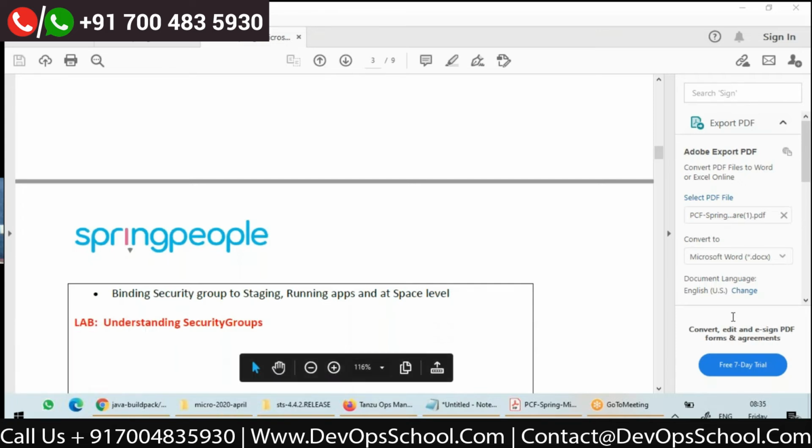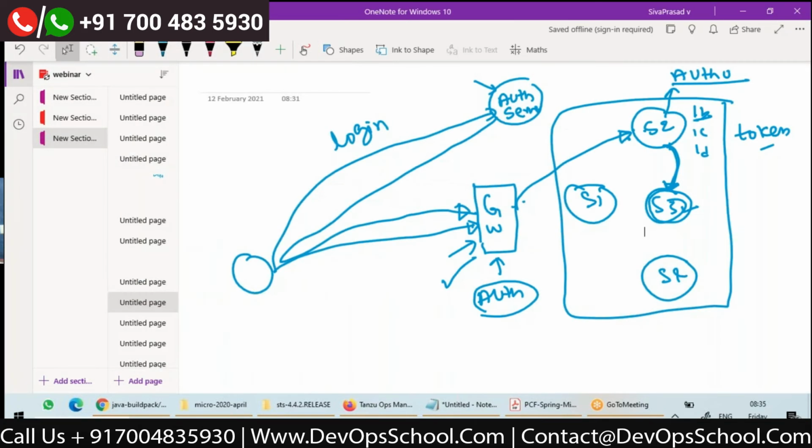So one more thing, Shiva. When we talk about the web application, right, how is CORS addressed? CORS, cross origin? Cross origin resource sharing. Yeah.